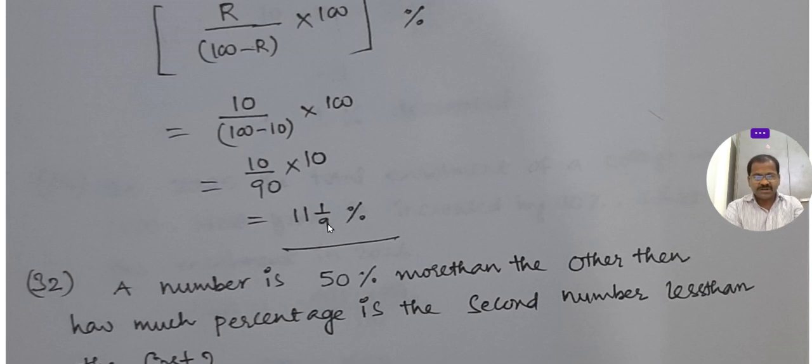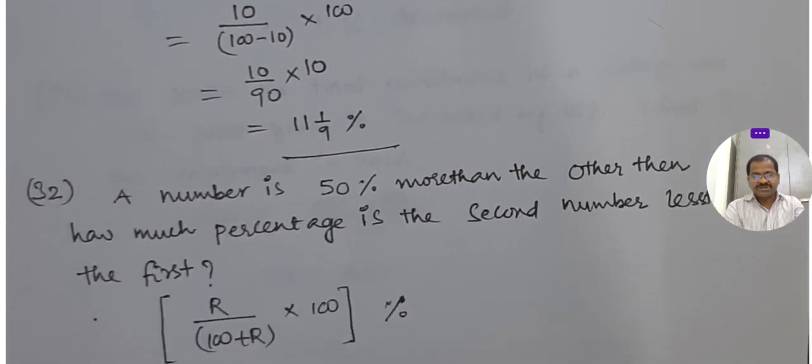Last year 100 rupees, now it is 90 rupees, but now you will spend 100 rupees only, but you can utilize 11 1 by 9% more sugar for the same cost. Last year's cost, you will get sugar 11 1 by 9% more, because of that reduction of a price.